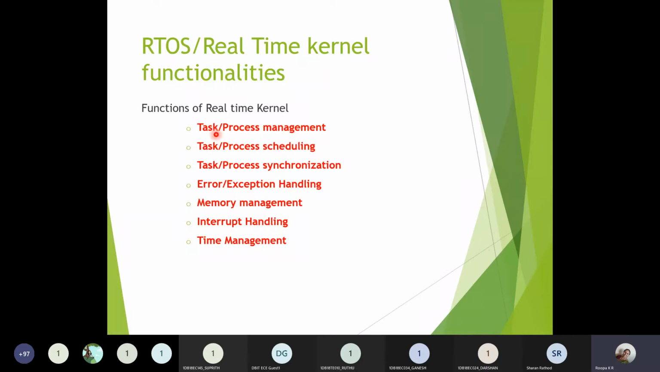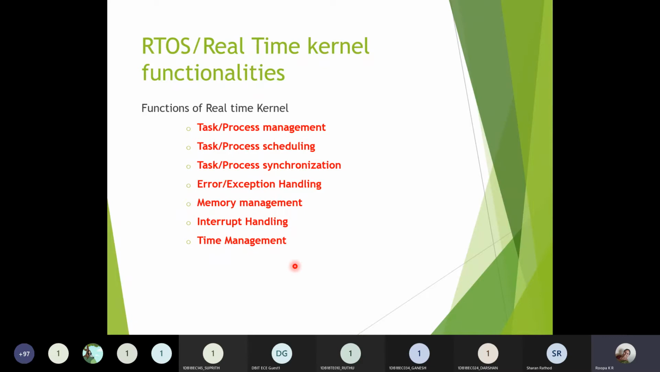First we will say, what do you mean by task? What do you mean by process? How the task or the process management is done, how the task or process scheduling is taking place, how the synchronization is done when more than one task or process executes, how the errors or the exceptions will be handled during the execution of a task or process, how the memory is allocated for the task or a process, how the interrupts are handled when an interrupt is invoked during the execution of a task or a process, and how the task or the process is executed within the stipulated amount of time. So these are the different functionalities which are taken care of by the real-time operating system.